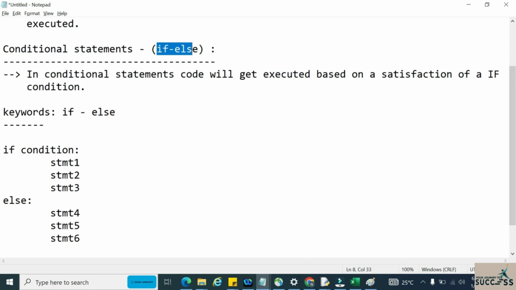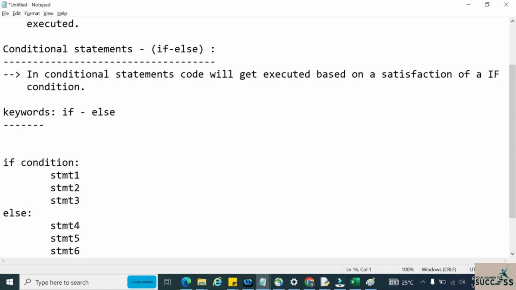In if else, we will see how the control flow gets executed, manually first and then practically with one or two examples. Basically the if else syntax looks like this.